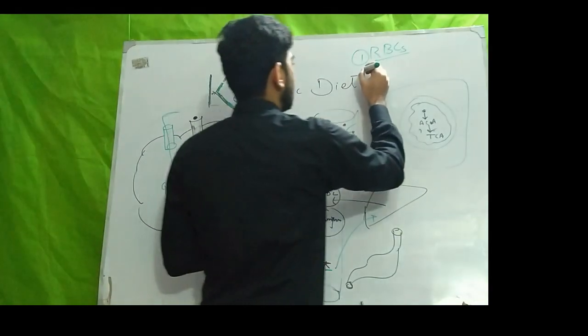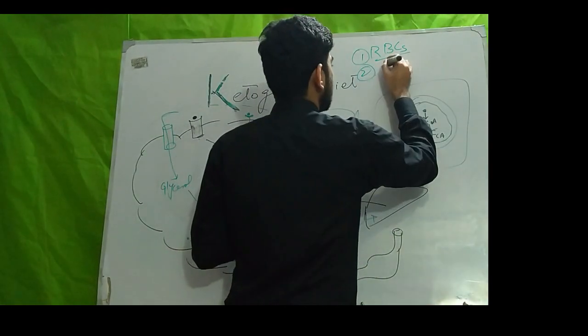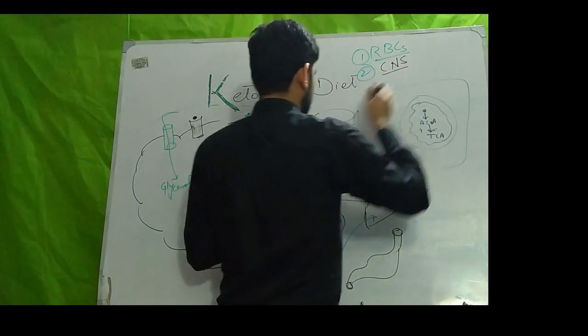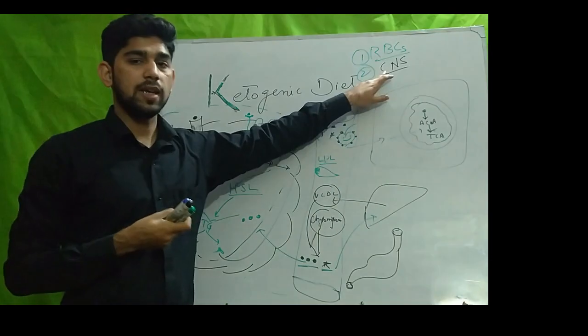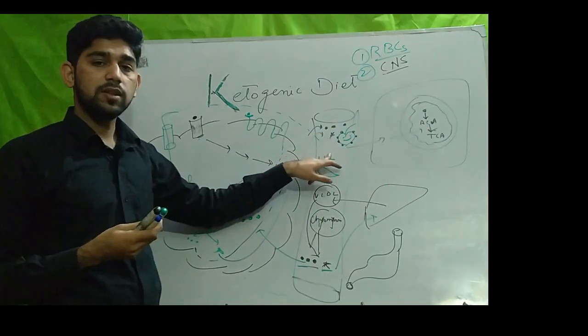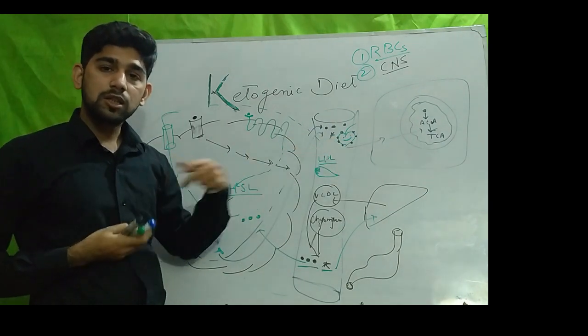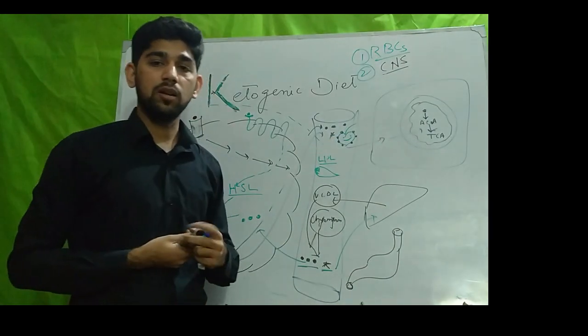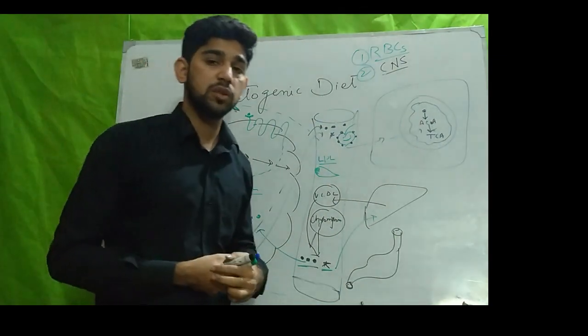The other body tissue is our central nervous system. Our central nervous system can't use free fatty acid as an energy source, and the reason is that albumin can't cross the blood-brain barrier. That's why our central nervous system can't use free fatty acid as an energy source.